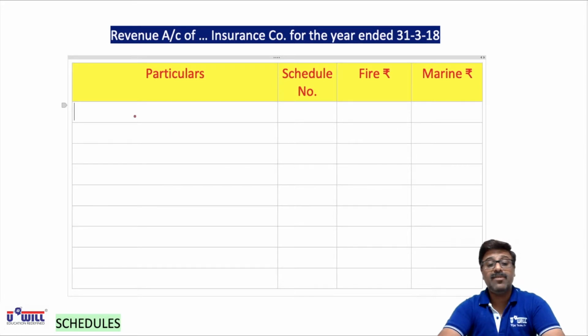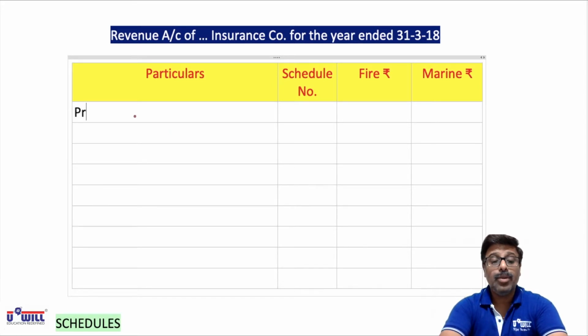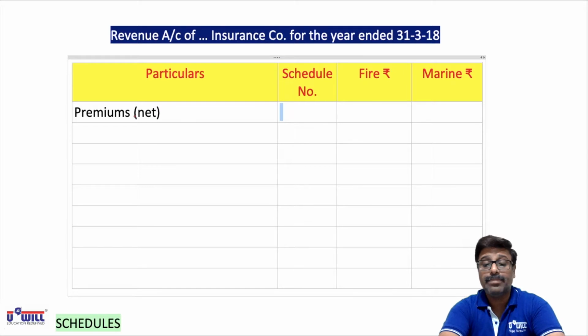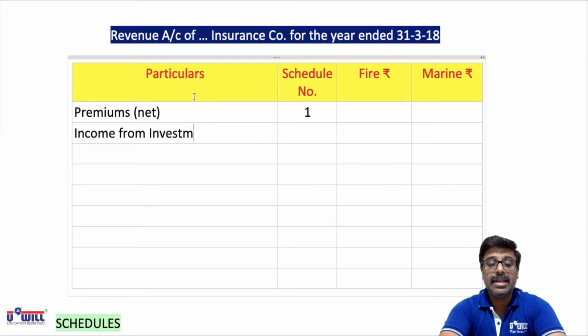I hope you all are done with the format. So let us put the items now. Very first is premium income, and that we will show in schedule number 1. Now after premium income, income from investments: there is no item marked as income from investments in this question, so directly we can write it as nil. Then third is other incomes. Again there are no items marked in the question as other income, so we can mark it as nil. What we will get is the total A.